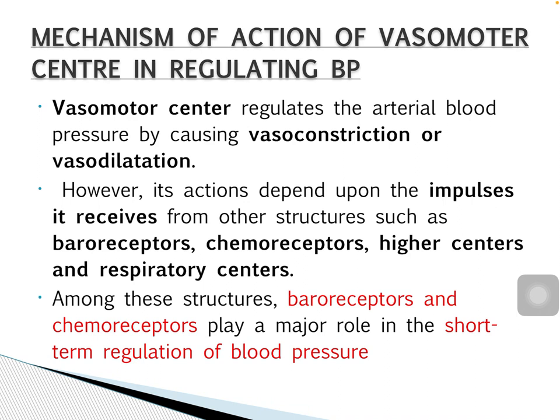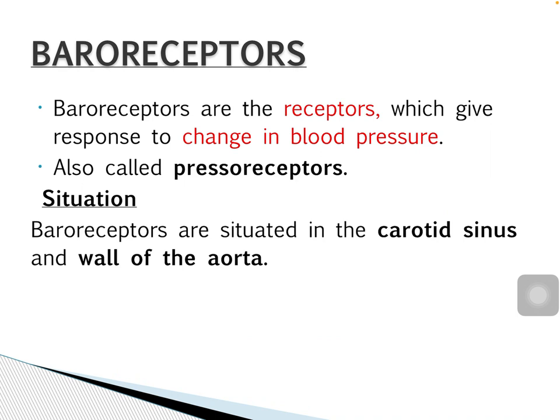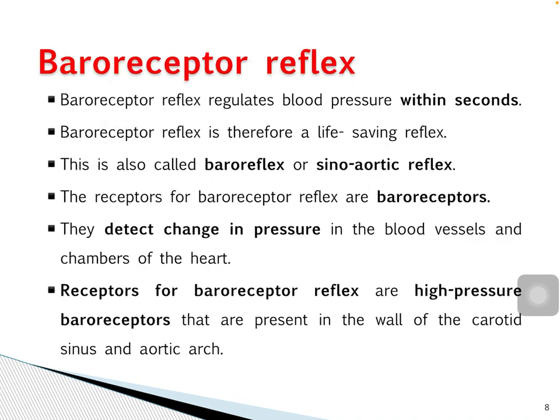Okay. And moving on to the baroreceptors, the mechanism of action of vasomotor center and regulation of blood pressure is explained via the baroreceptor and chemoreceptor reflexes. Vasomotor center regulates the arterial blood pressure by causing vasoconstriction or vasodilatation. However, the action depends upon the impulses it receives from other structures such as baroreceptors, chemoreceptors, higher centers and respiratory centers. The baroreceptors are the receptors which respond to change in blood pressure and are also called pressoreceptors, situated in the carotid sinus and wall of the aorta.